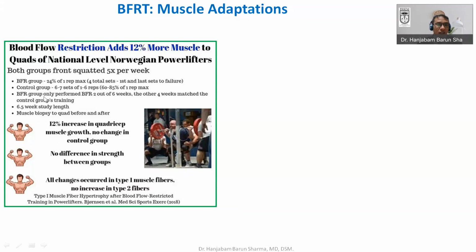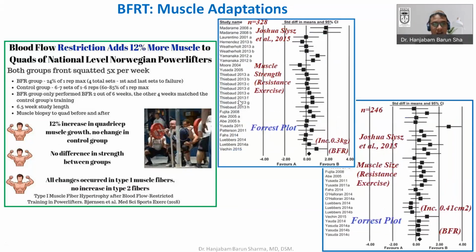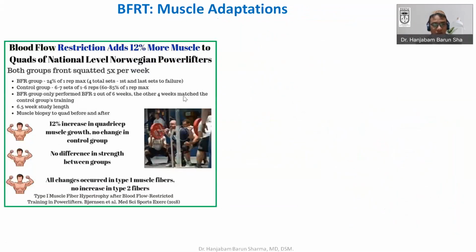And the blood flow group only performed blood flow restriction for 2 out of the 6 weeks. That is, of the total 6 weeks, they did it for 2 weeks. The other 4 weeks were matched, because the control and the experimental groups trained in a similar way. And 6.5 weeks is the total length of the study, and a muscle biopsy was done before and after.